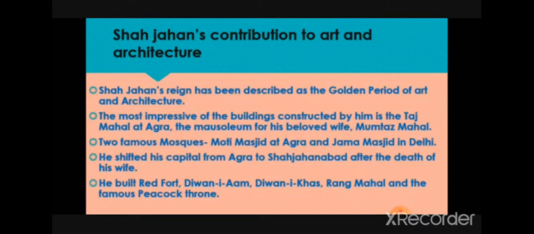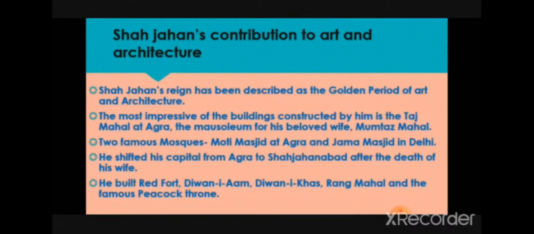The most impressive of the buildings constructed by him is the Taj Mahal at Agra. It's a mausoleum of his wife, Mumtaz Mahal. Now, what is this mausoleum? A mausoleum is the place where the dead bodies are buried, like a tomb. It is a tomb of his wife. So, after her death, he built a tomb for her, where we can see the mausoleum of Shah Jahan and his wife, Mumtaz Mahal.